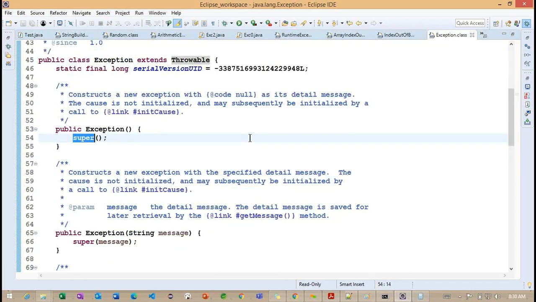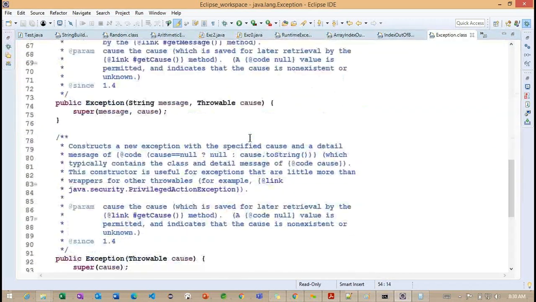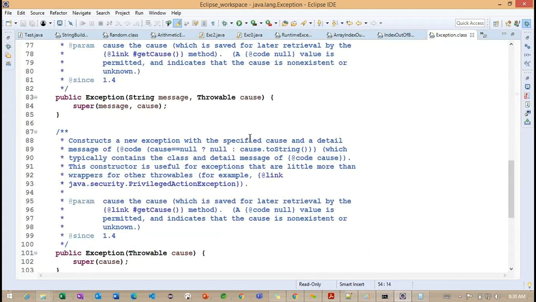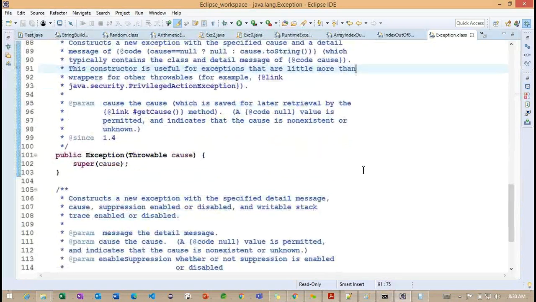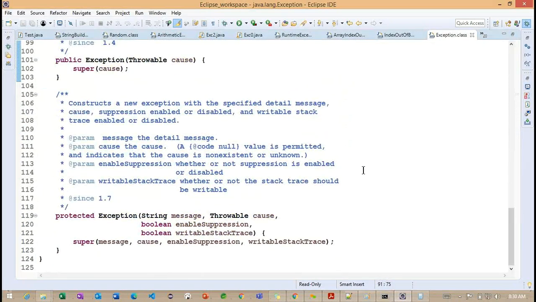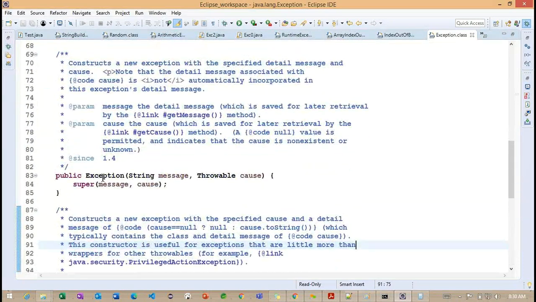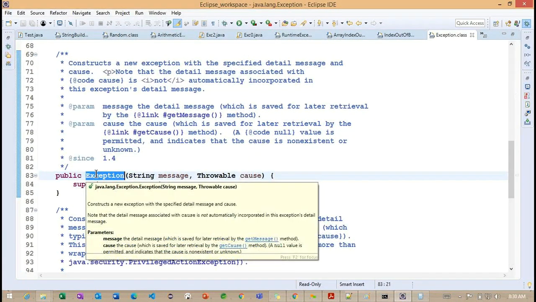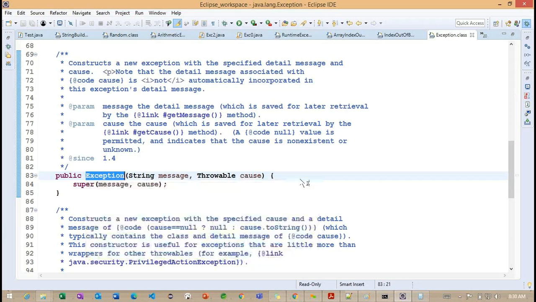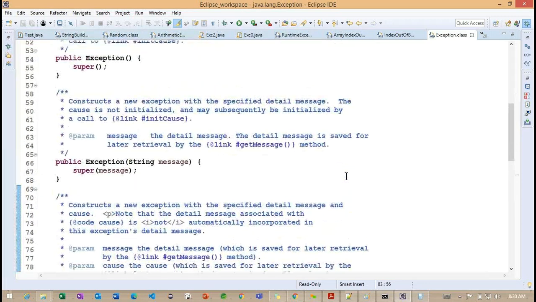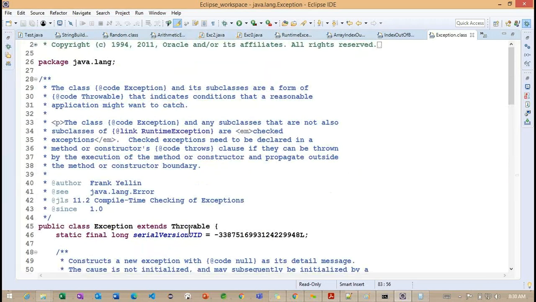Here also we are working with the super keyword. Now you can see all the overloaded constructors with different parameters here. Getting the point, with different parameters. Each constructor is added based on some different version.